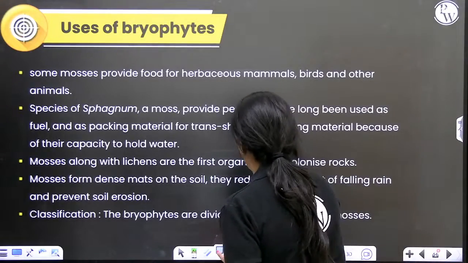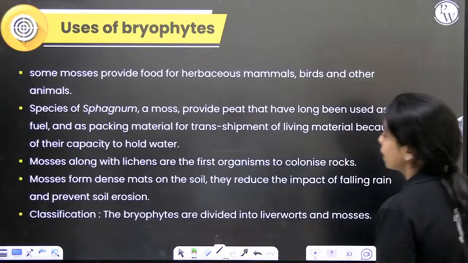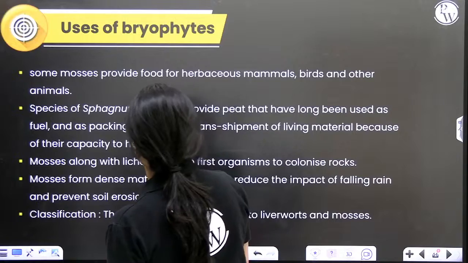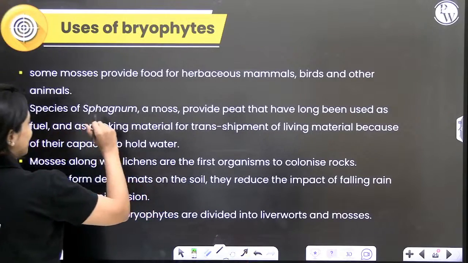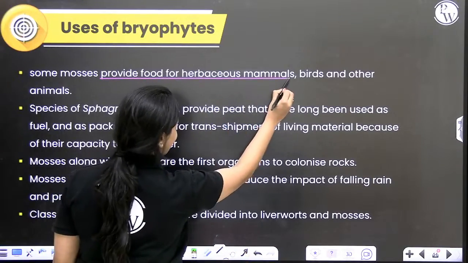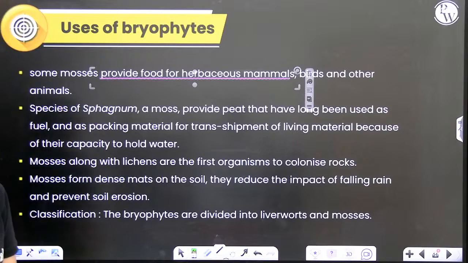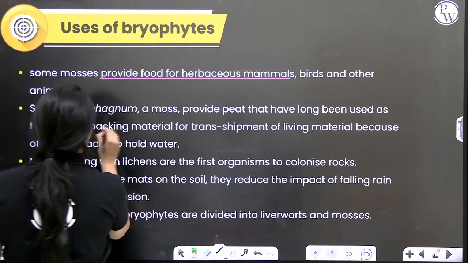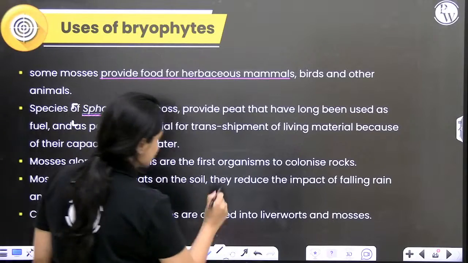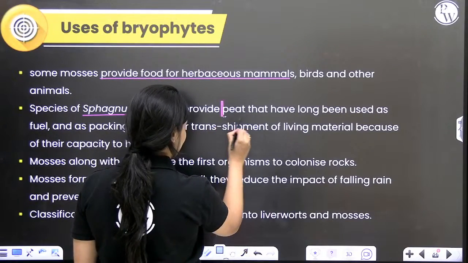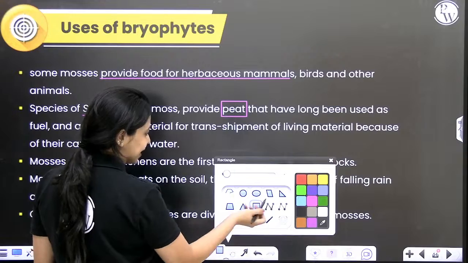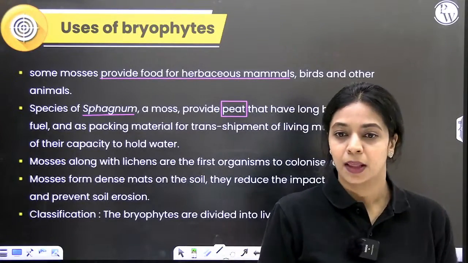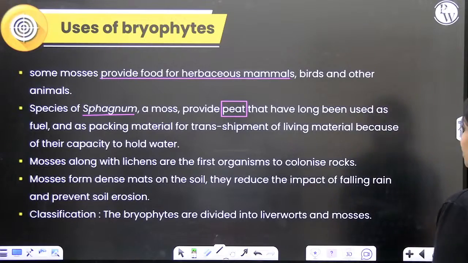Okay, now let's move on. Uses of bryophytes. What are some uses of bryophytes? They provide food for many herbivorous mammals, birds and other animals. There is a species of bryophyte called sphagnum. Whenever you hear sphagnum, you should associate it with another word called peat. Peat is like partially decomposed plant matter. It can be used as fuel. Okay. So sphagnum is used as peat.